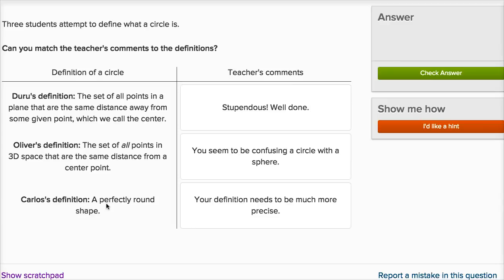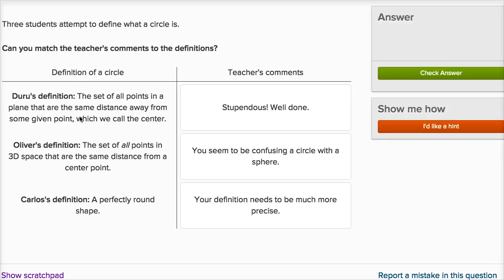And then finally, a perfectly round shape. Well, that's kind of true, but if you're talking about three dimensions, you could be talking about a sphere. If you go beyond three dimensions, hypersphere or whatever else. In two dimensions, yeah, perfectly round shape. Most people would call it a circle, but that doesn't have a lot of precision to it. It doesn't give us a lot that we can work with from a mathematical point of view. So I would say, actually, what the teacher's saying, your definition needs to be much more precise.